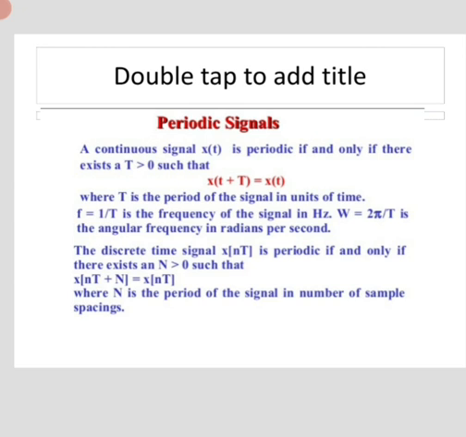The discrete time signal x of nT is periodic if and only if there exists an N greater than 0 such that x of nT plus N is equal to x of nT. Now what is capital N? It is nothing but the period of the signal in a number of sample spacing.